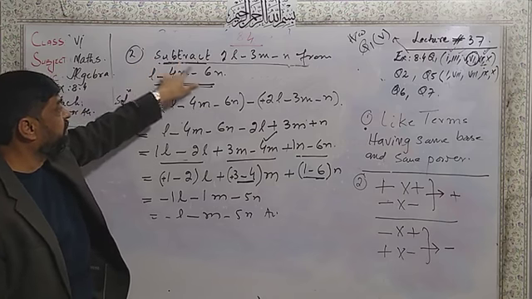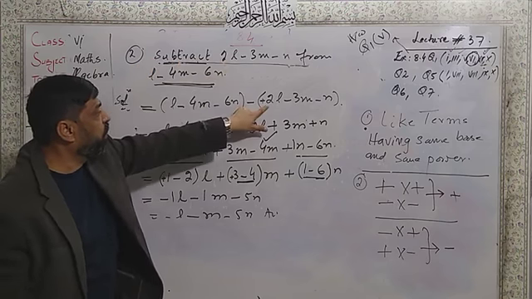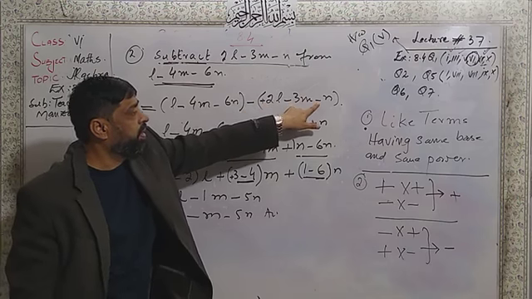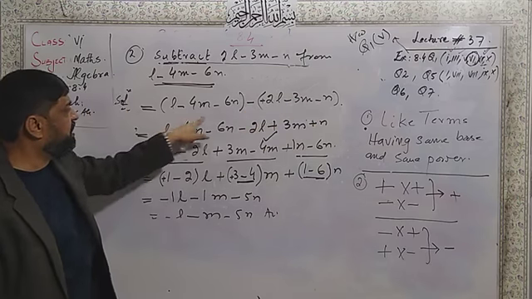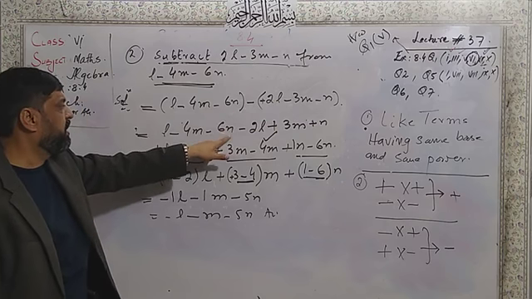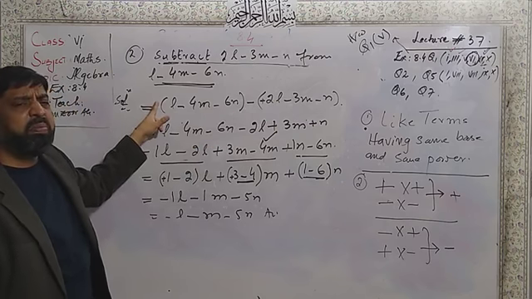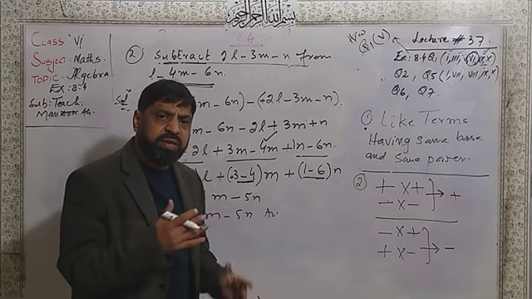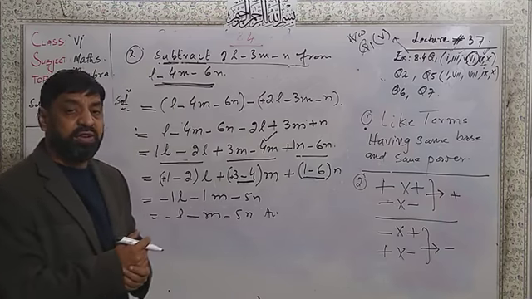Then subtract means minus, and this value 2a minus 3n minus n. Now this will be written without brackets, because there is plus and plus multiplication, so there is no change of sign.